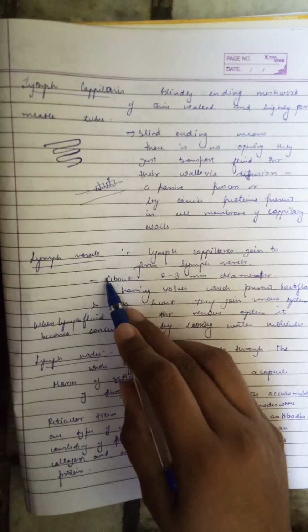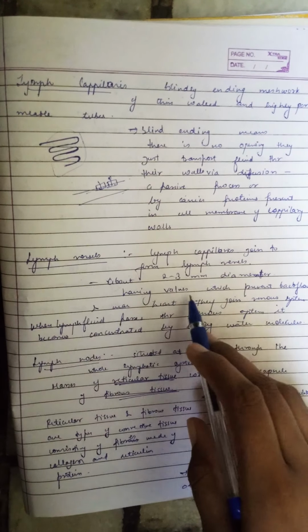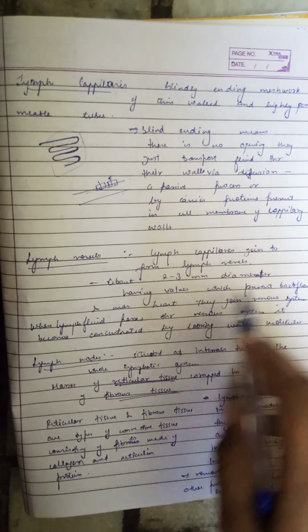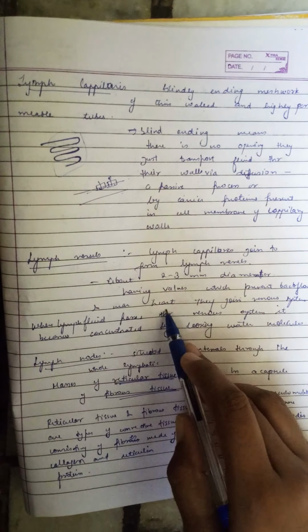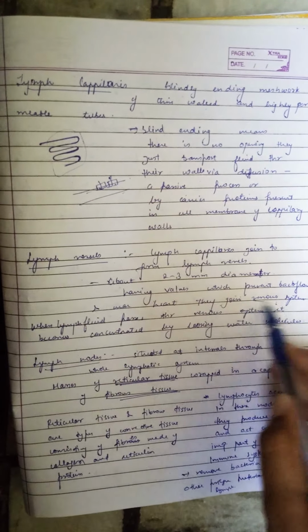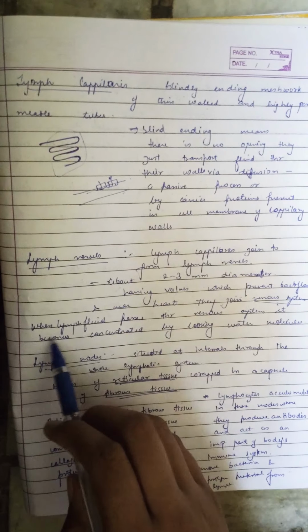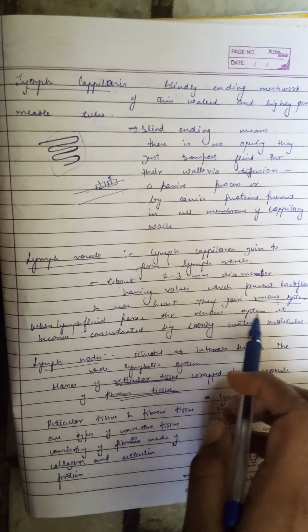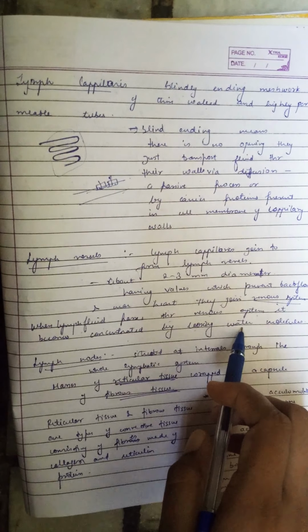Here lymph vessels. When these lymph capillaries join, they form lymph vessels. Lymph vessels are about 2 to 3 mm in diameter. They have walls which prevent backflow, and near the heart they join the venous system. Venous system is a system in which deoxygenated blood flows. When lymph fluid passes through the venous system, it becomes concentrated by losing water molecules.